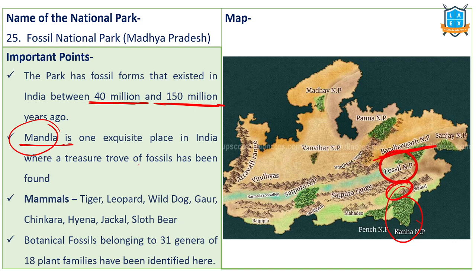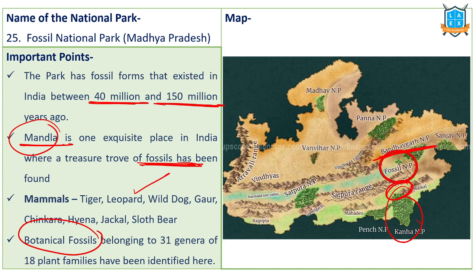So this has fossil species of 40 million years to 150 million years. In this particular national park, other species are there: tigers, leopards, wild dog, etc. Botanical fossils, botanical plant fossils are located in this particular area. Fossil National Park, Madhya Pradesh.